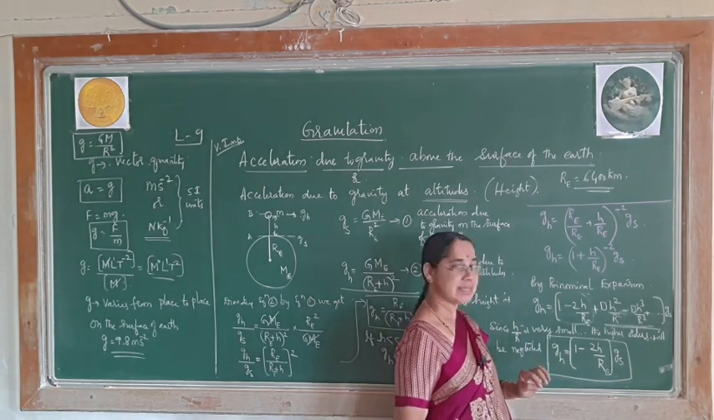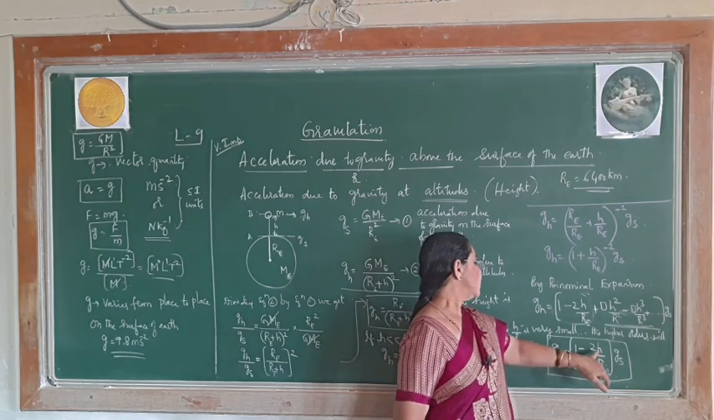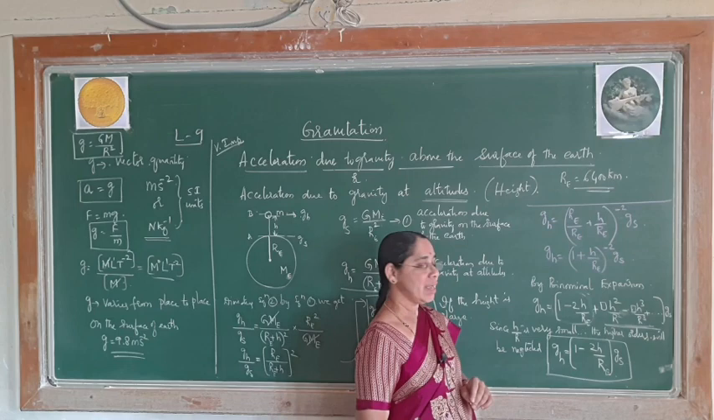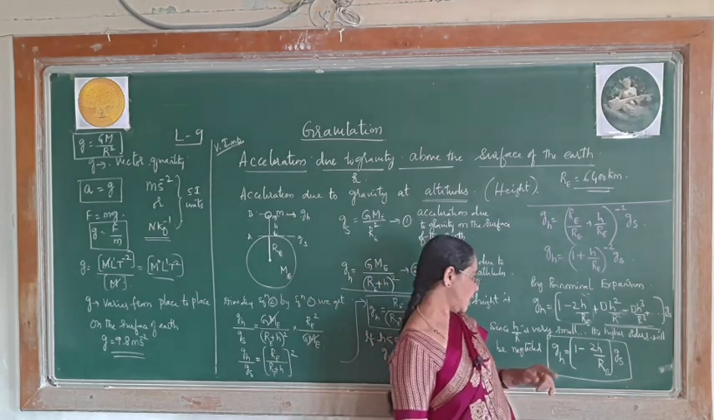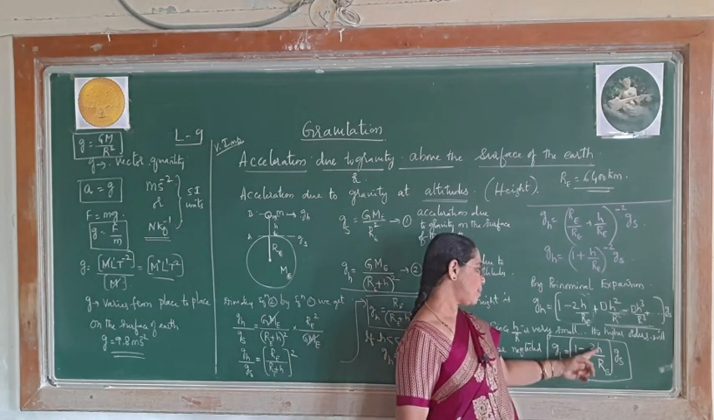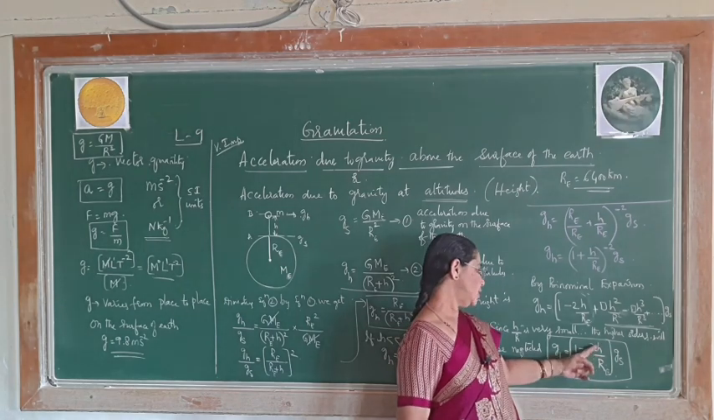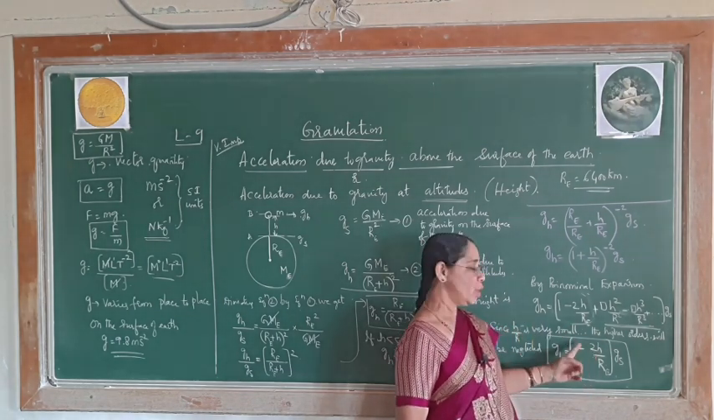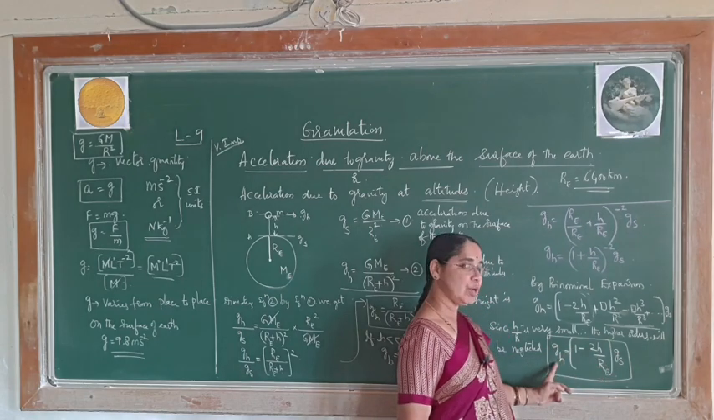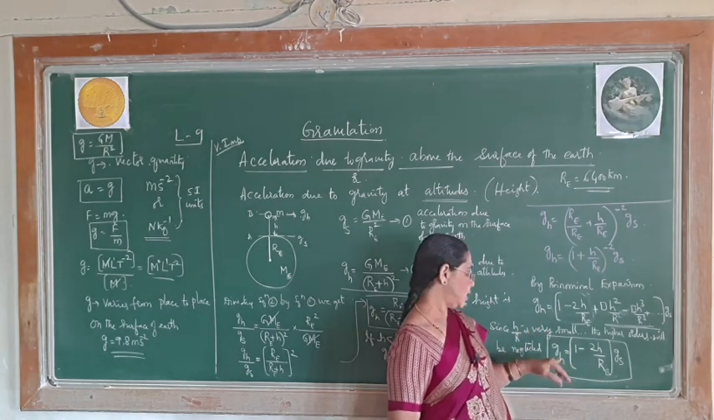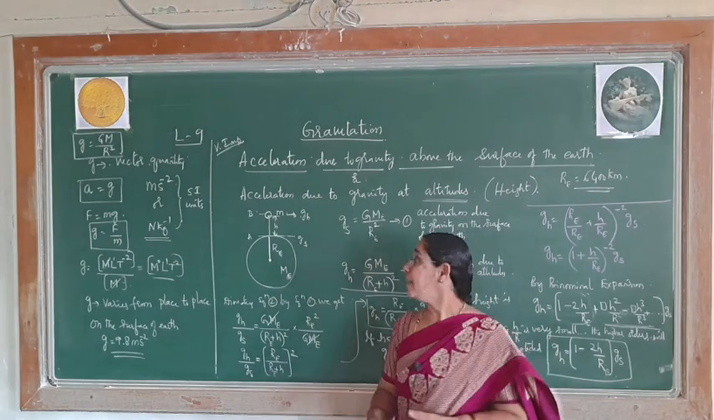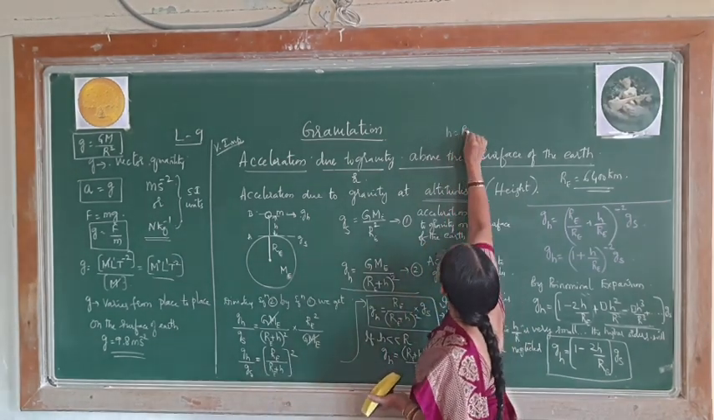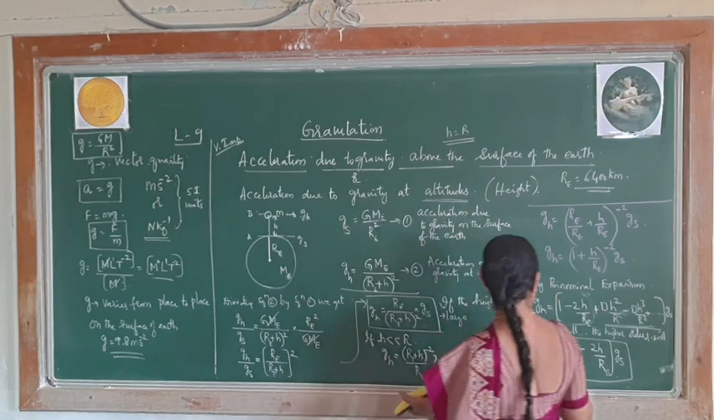By chance, if 2h itself is equal to R, then 1 minus R by R, the R will get cancelled. Naturally, this will become 1. 1 minus 1 means 0. 0 into anything is again 0. So, you cannot equate that. So, this h will never be equal to R. When h is equal to R, at that time you cannot take this formula.